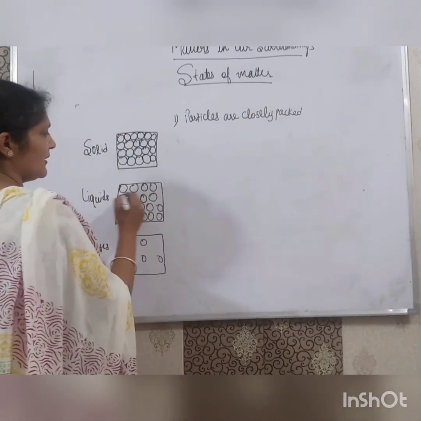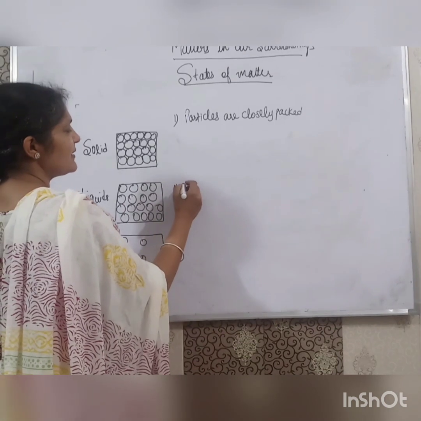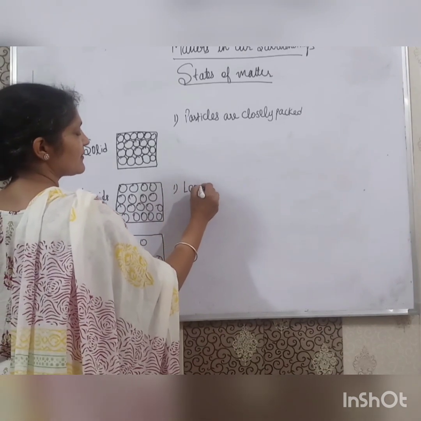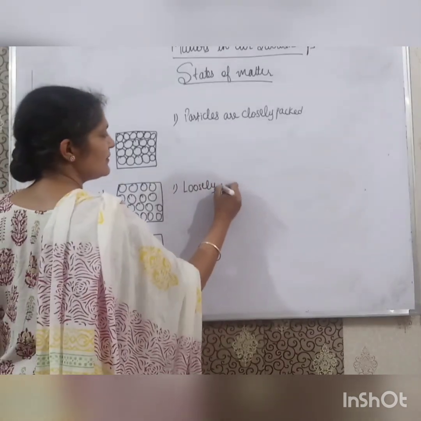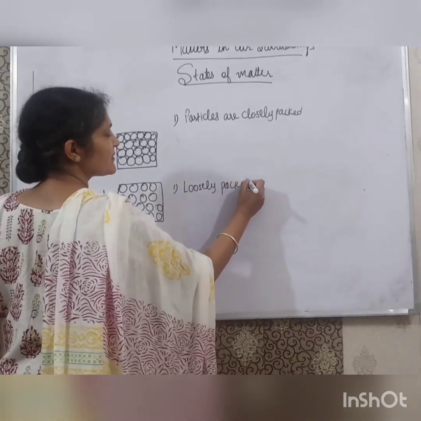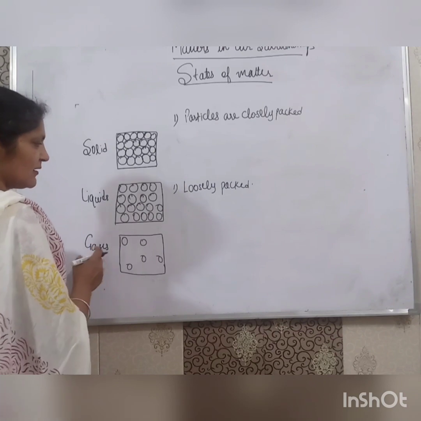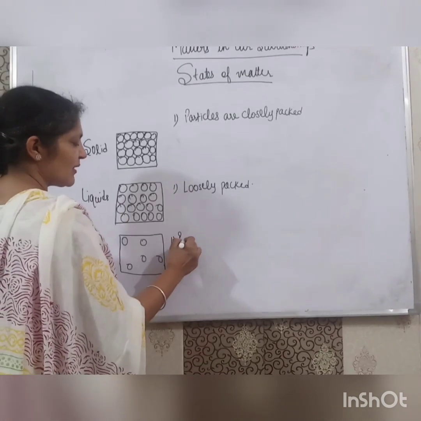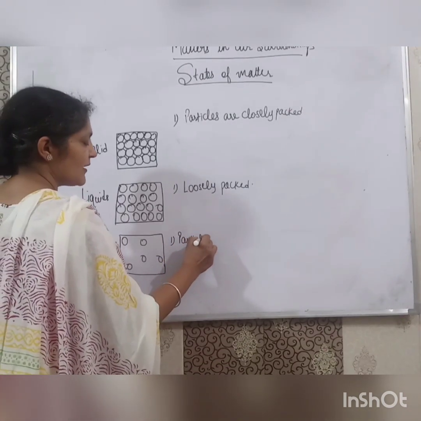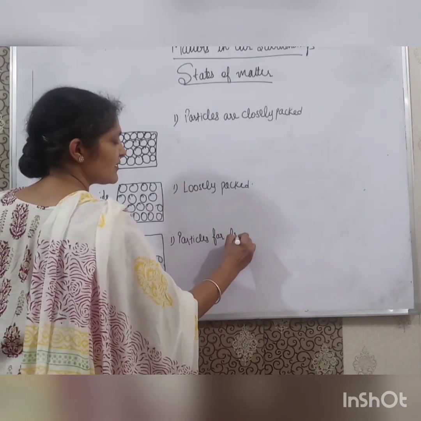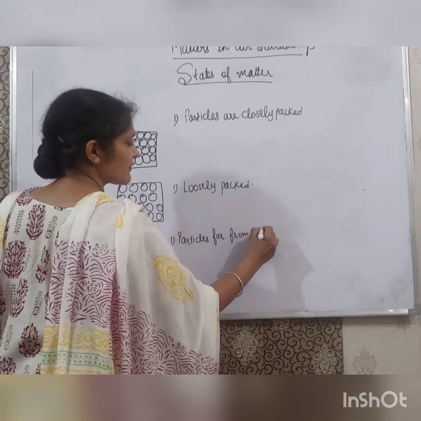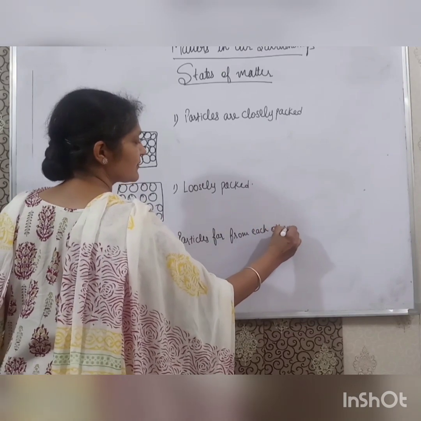And in liquids, these particles are loosely packed. You are seeing from this diagram, they are loosely packed. They are a little bit away from each other. And in gases, the particles are far away from each other. They are not at all together.